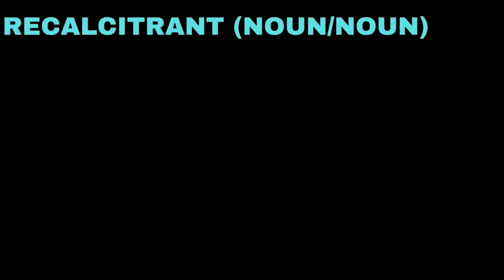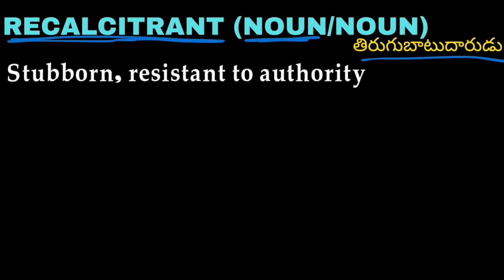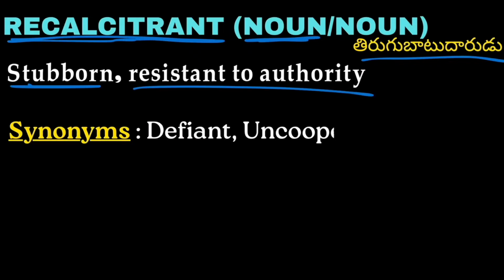And next word we have on the screen: recalcitrant. Recalcitrant can be used as a noun and it means తిరుగుబాటుదారుడు. Stubborn, resistant to authority. Stubborn and resistant to authority is called recalcitrant.